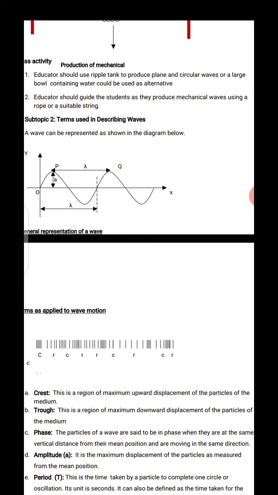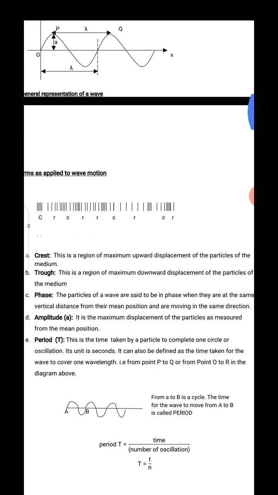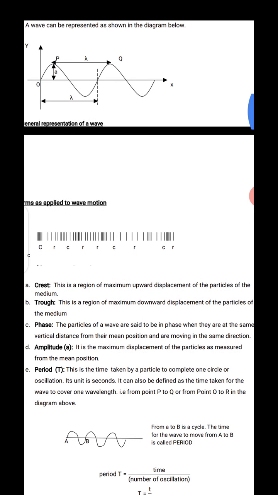Don't forget, a wave is more or less a vibration. That's why we call it oscillatory motion. A wave is still an oscillatory motion because it's a motion that repeats itself after a particular interval. So a wave is a vibratory motion, an oscillatory motion to and fro. So you can see it goes up to P, goes down back to where the lambda is, goes up to Q, goes down. So it's coming up, off, on, off. That's exactly what we call vibration. So the crest is the region of maximum displacement up.